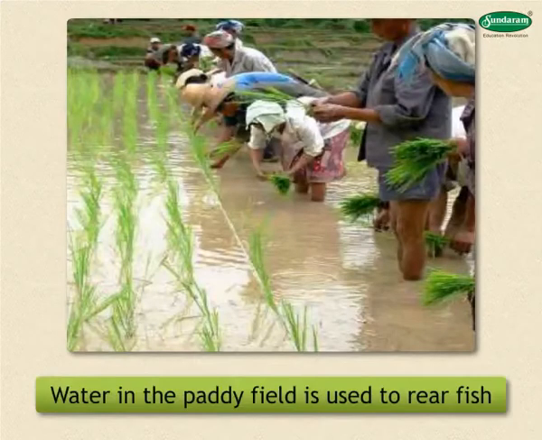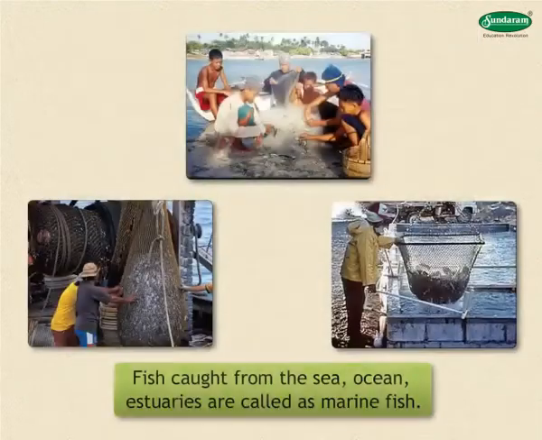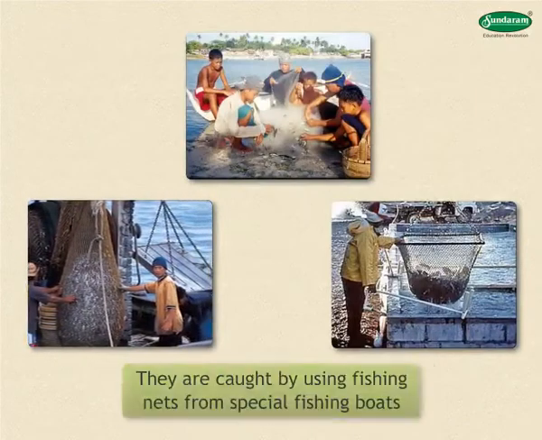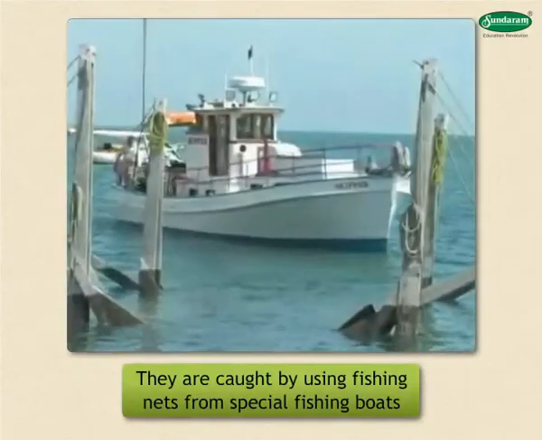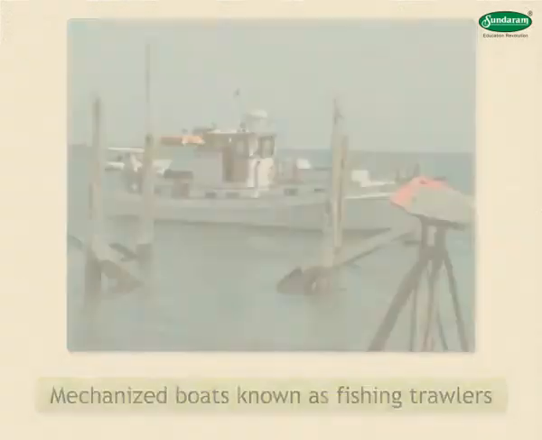This water in the paddy field is used to rear fish. Fish caught from the sea, ocean, estuaries are called marine fish. They are caught by using fishing nets from special fishing boats or mechanized boats known as fishing trawlers.